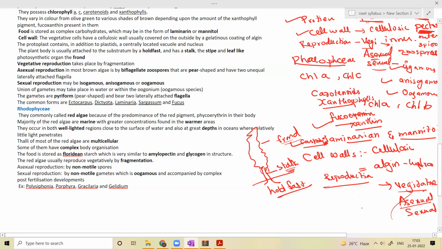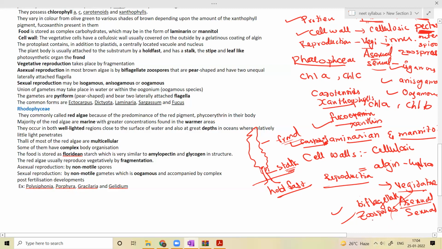Asexual reproduction. So they produce biflagellate zoospores. Even in the Chlorophyceae, asexual reproduction is carried out by zoospores only.